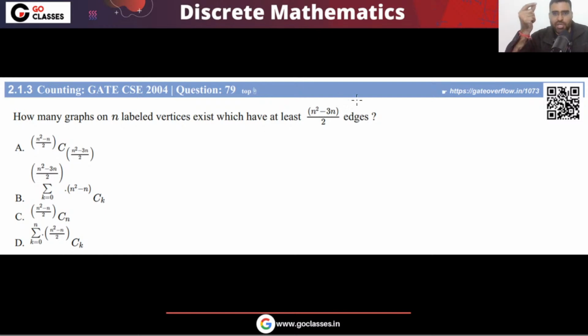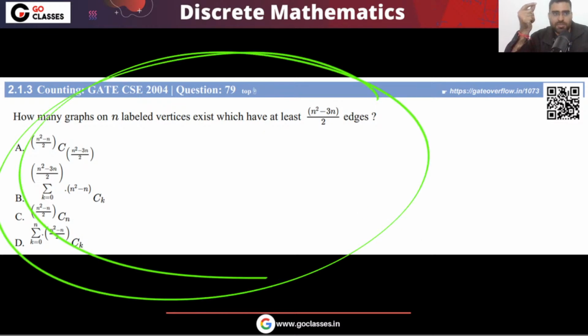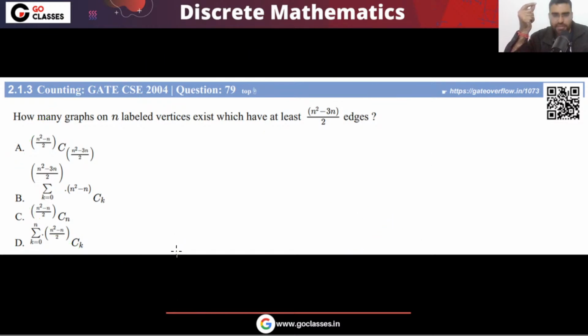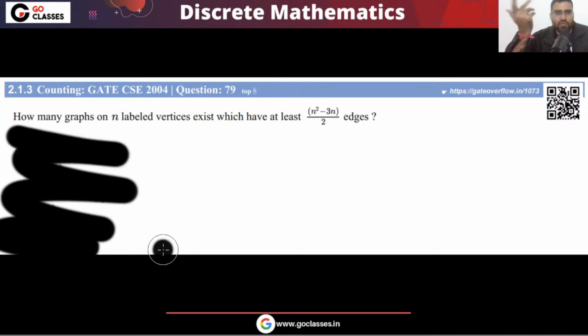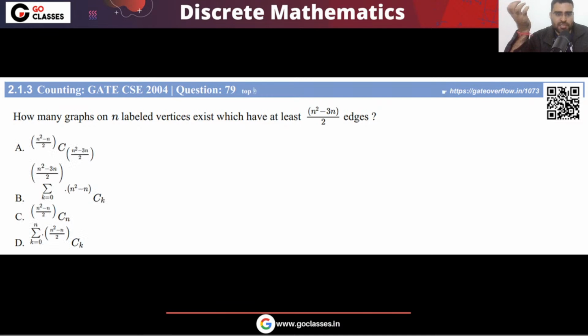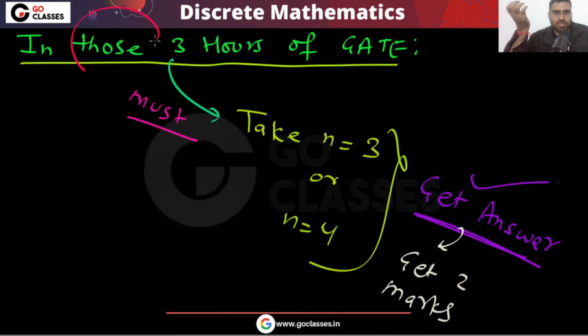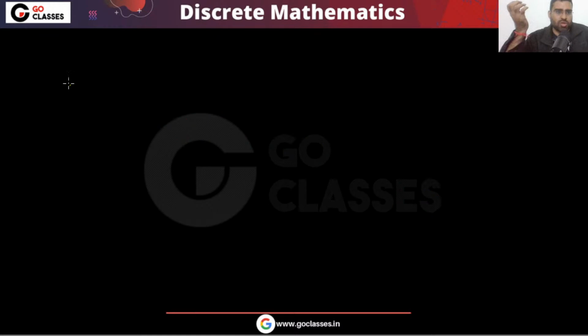During the preparation, if you are applying this nonsense method, then definitely this will not improve your knowledge. Because maybe in the GATE exam, they can give you NAT. Then how will you do? Yes or no? If they give you NAT, numerical answer type, then how will you do? So remember, this method is fine for those 3 hours, but this is not a complete analysis. So let's start with our complete analysis.